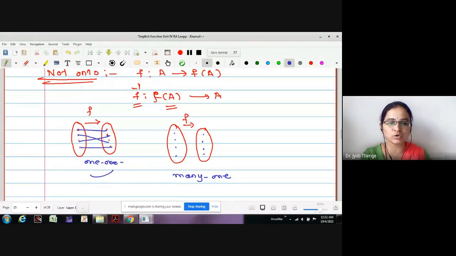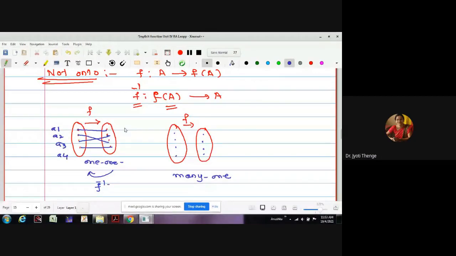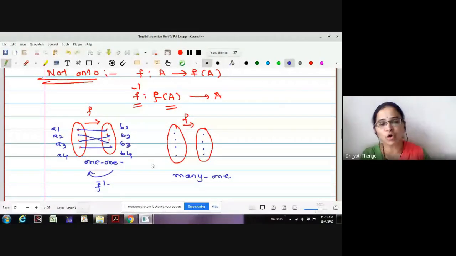If I want to say that the inverse f inverse exists, then it will be a reverse situation, assuming onto. Then for every point, say A1, A2, A3 and A4, we were writing the corresponding images. Now if I want to go reverse, then for every point in the domain of f inverse, that is, for every point in B, there exists a unique image in A. And this is possible as it is a 1-1 function.